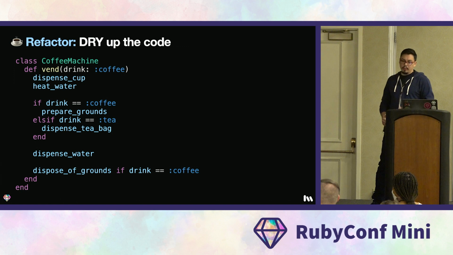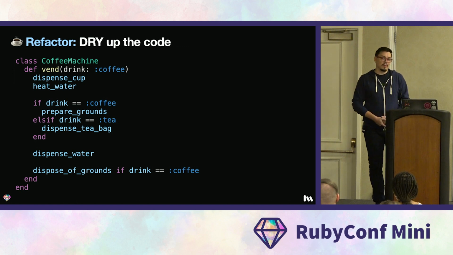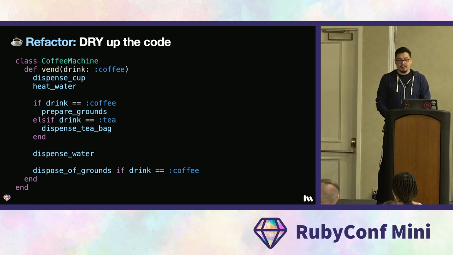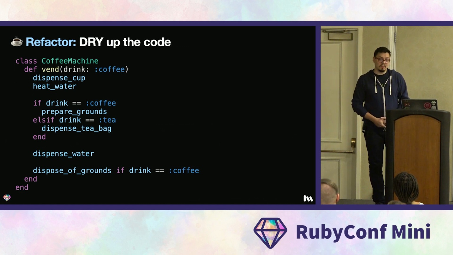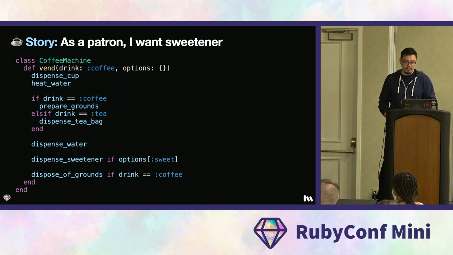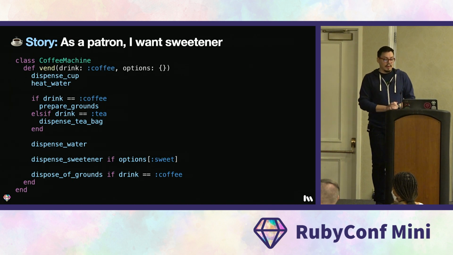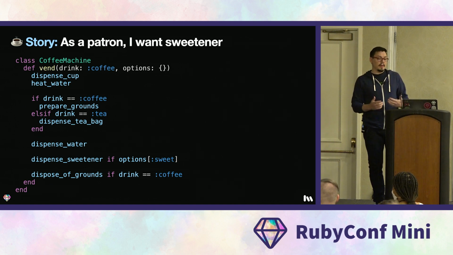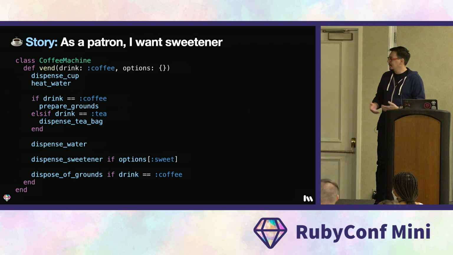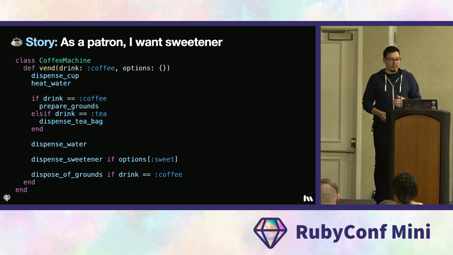And now that we have both coffee and tea in production, we're getting some feedback. Turns out the most requested feature is to add sweetener. So let's go ahead and do that. Okay, so here we've added the sweetener just after dispensing the hot water. Of course, not everyone likes sugar, so we're gonna make it an optional ingredient.